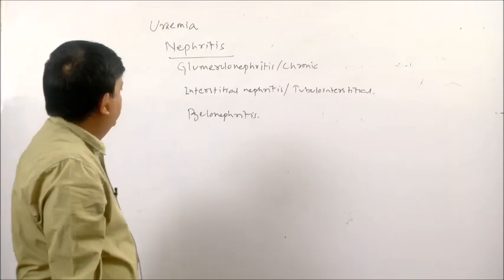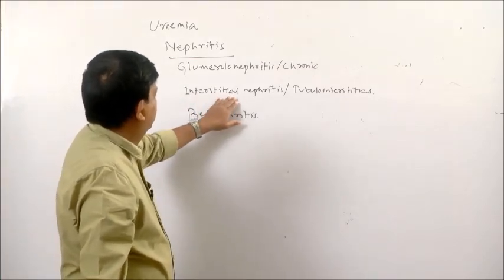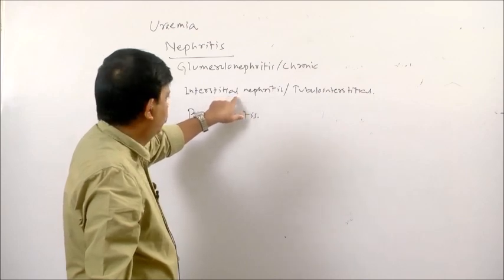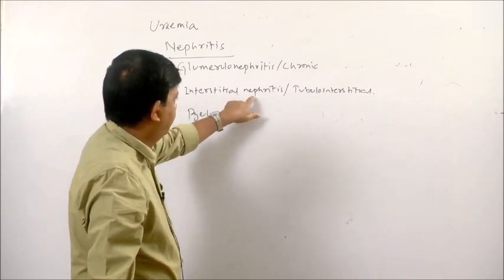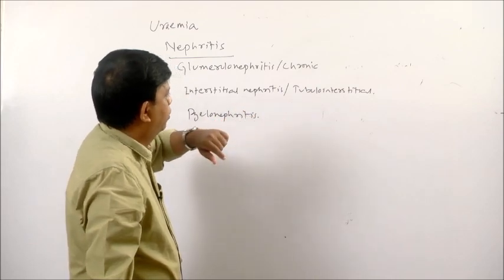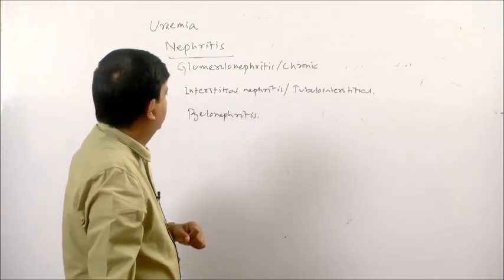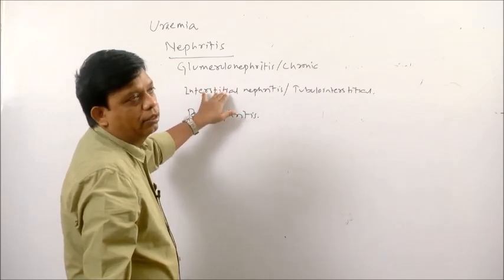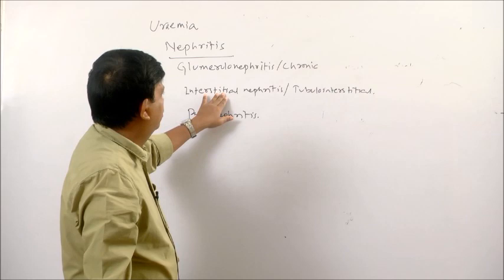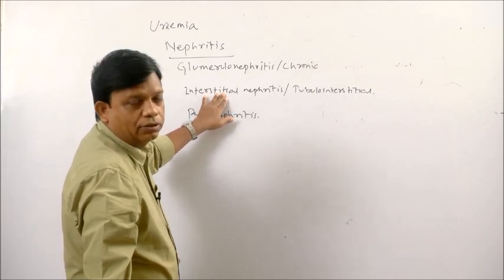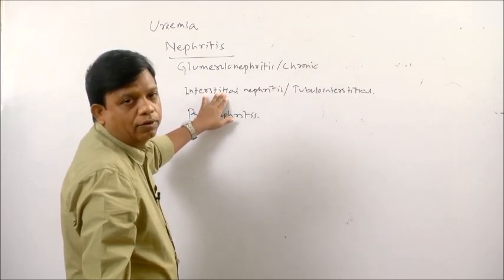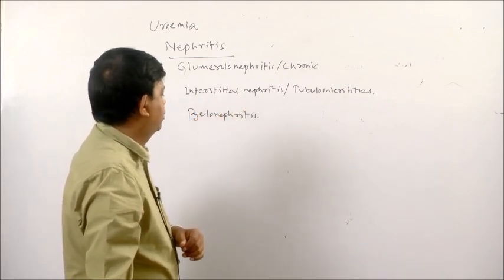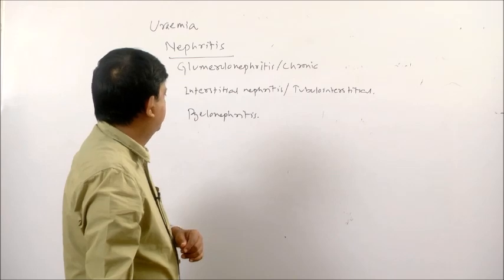When there is inflammation of the interstitial tissue that is present between the nephrons or the kidney tubules, it is known as interstitial nephritis or tubulointerstitial nephritis. This type of nephritis is caused by increased concentration of potassium ions in blood, or because of use of medicines that damage kidney tissues.